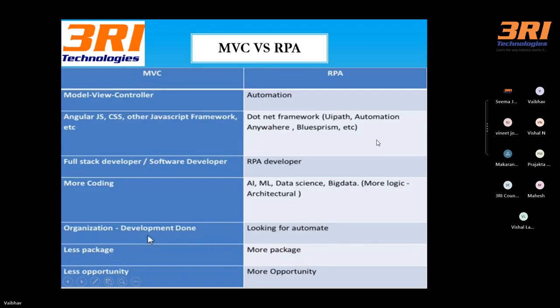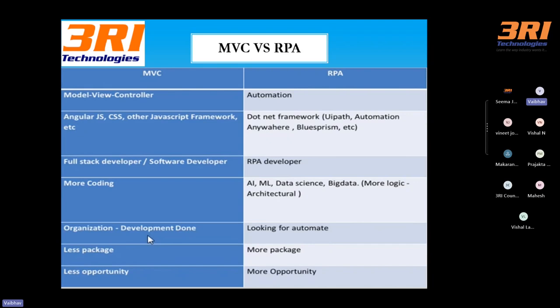But before starting UiPath or RPA, I want to give a small difference between RPA versus other technologies. A lot of people want to transform their career into the software industry, with top-notch technology.